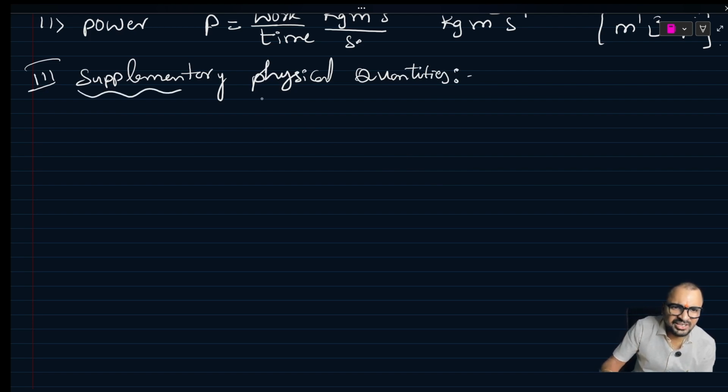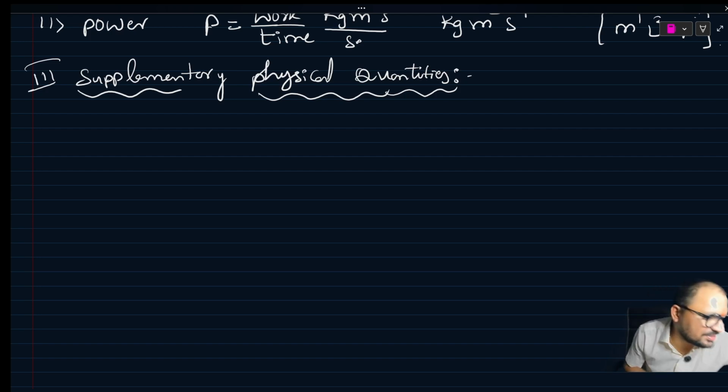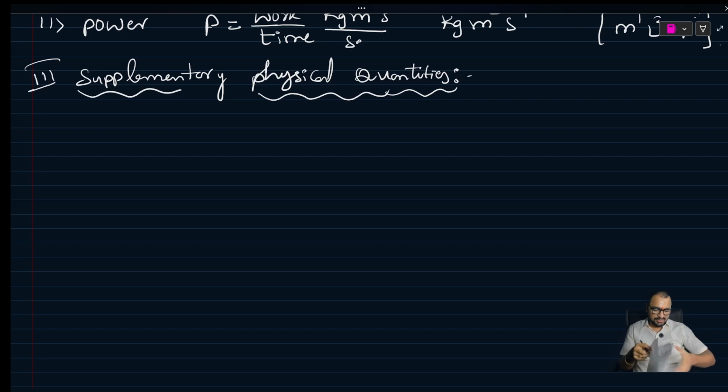How many are there? See, first there are 7. Next there are many. This is also many. But here we have only 2 physical quantities, two supplementary physical quantities. So, what are those?